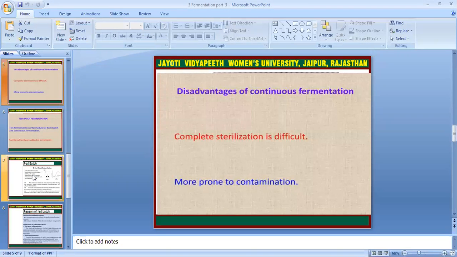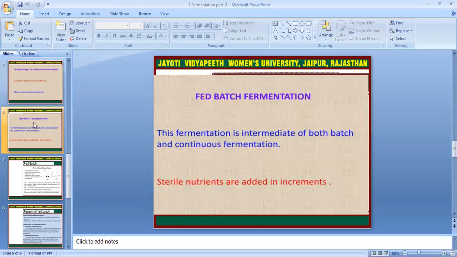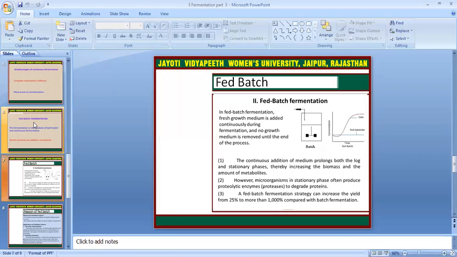Disadvantage of continuous fermentation: complete sterilization is difficult, and contamination also comes in this fermentation. Feed batch fermentation: the fermentation is intermediate between both batch and continuous fermentation. This feed batch is related to both batch and continuous. Sterile nutrients are added in increments.